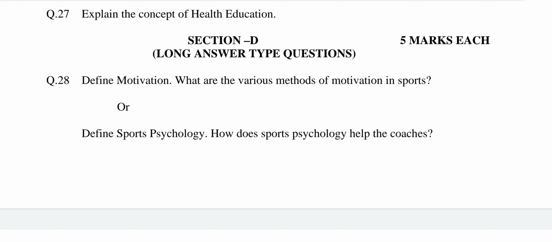Question number 27. Explain the concept of health education. This question is related to chapter number 5, Health and Family Education. The answer may be: health is a very wide term which has various aspects in it. Health is a condition of being safe and sound.